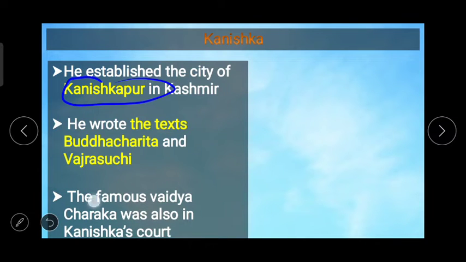And the famous Vaidya Charak, whose name is still taken today, was also in Kanishka's court.